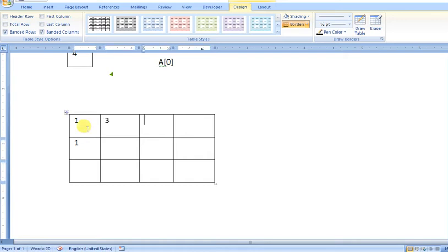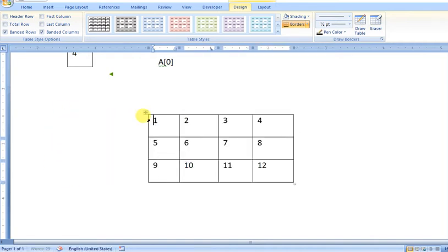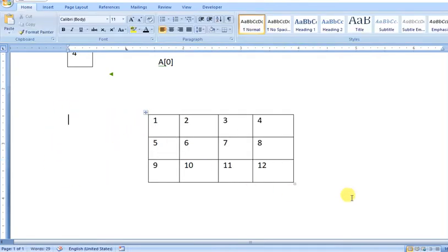So when you enter the values in this, suppose 1, 2, 3, 4, 5, 6, 7, 8, 9, 10, 11, 12. So these are the values. Any name you can assign to this array.